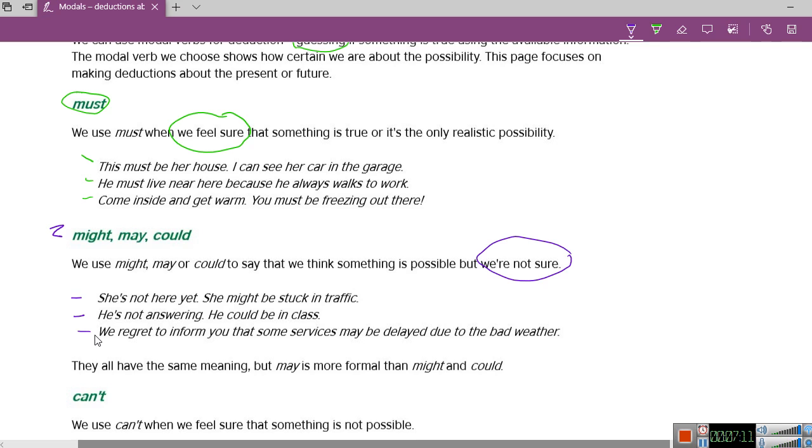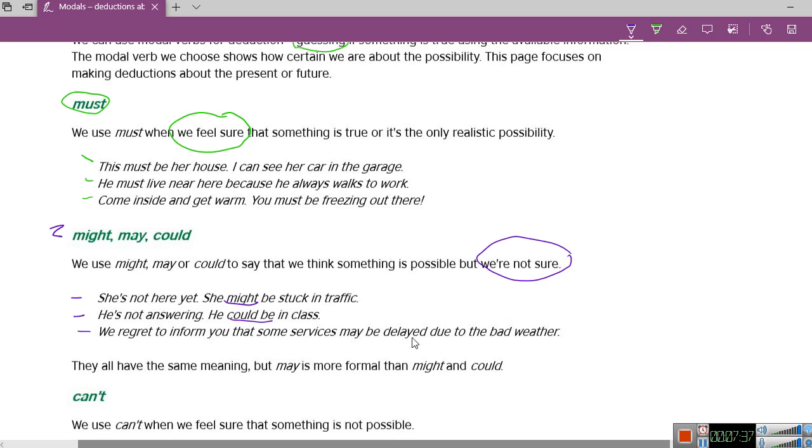In the first one, we use might because it's a possibility, but we are not 100% sure. He's not answering. He could be in class, or he might as well be at a party. We don't know.